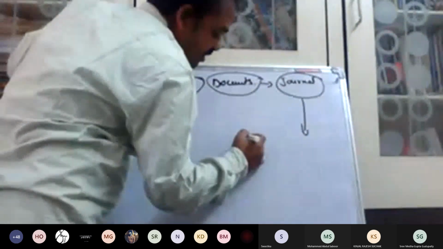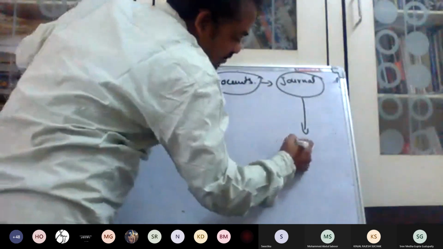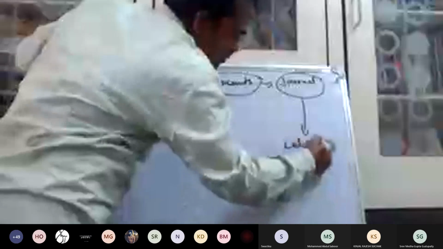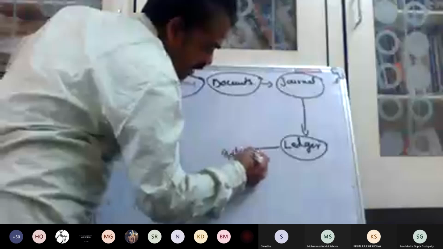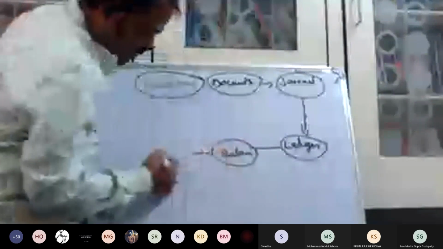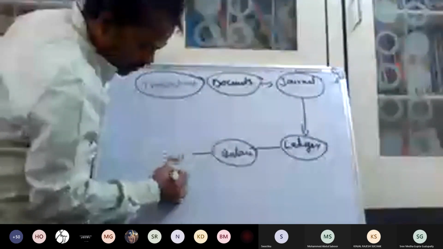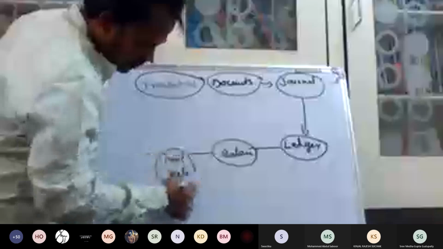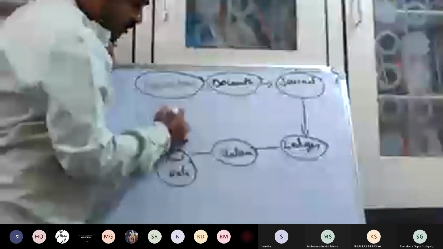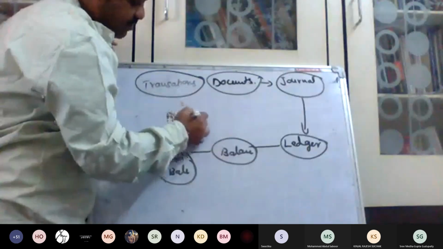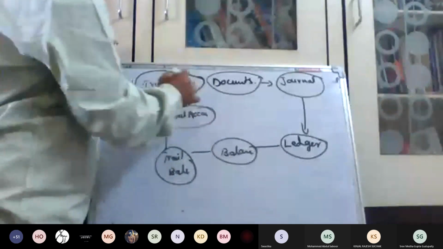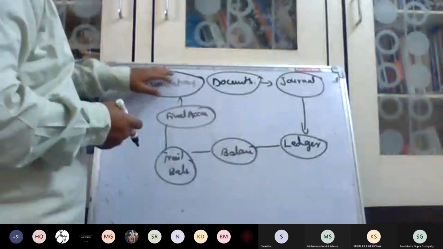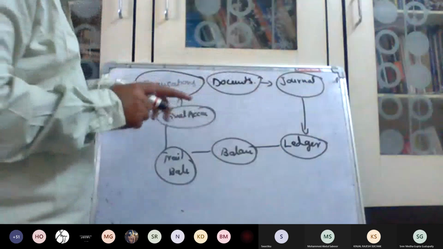Okay. After the journals, next one is the ledgers. Then balance. Then trial balance. Then final accounts. All statements are the financial statements. No issues. So this is the entire process of the accounting cycle.